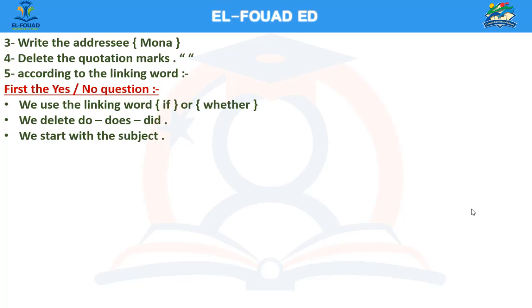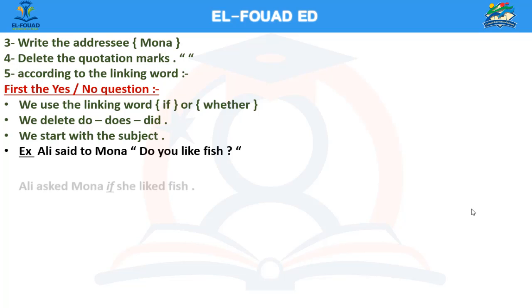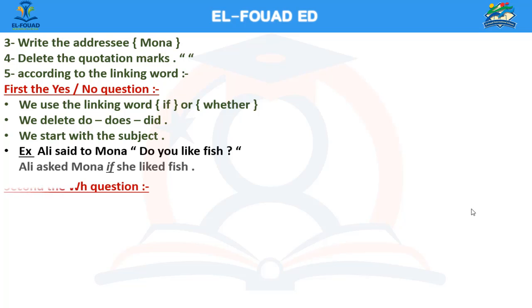First, the yes or no question. We use the linking word if or whether. We delete do, does, or did. We start with the subject to transform the question into a statement. For example, Ali said to Mona, "Do you like fish?" This is a yes or no question. What about the reported question in this case? Ali asked Mona if or whether she liked fish.